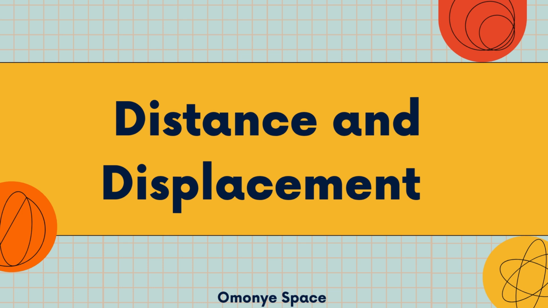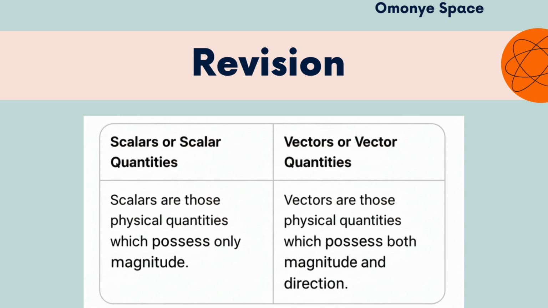Before we dive into today's lesson, let us quickly look at what we did from the previous lesson. From the previous lesson, we differentiated clearly between scalar quantities and vector quantities. We said scalars are those physical quantities which possess only magnitude, whereas vectors are those physical quantities which possess both magnitude and direction.